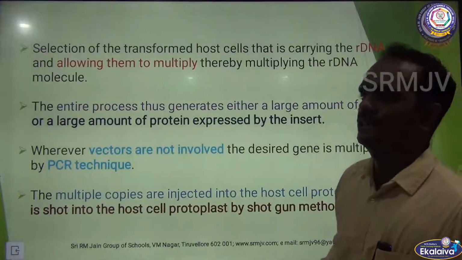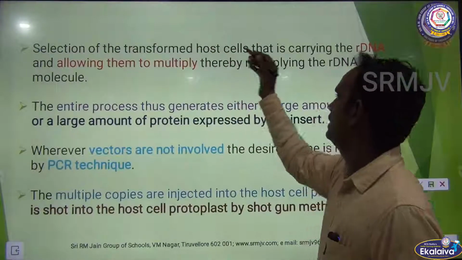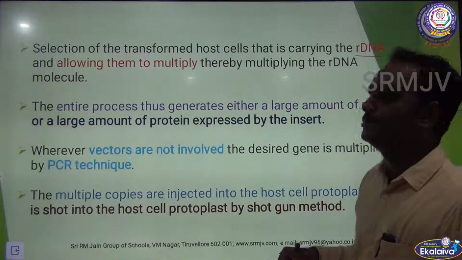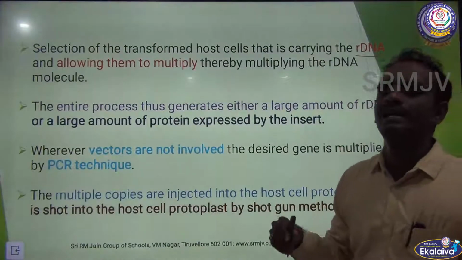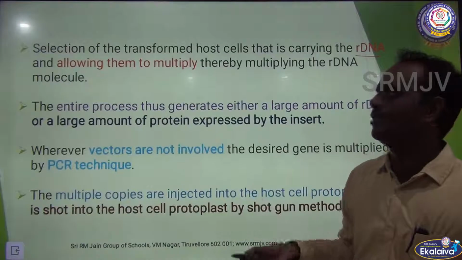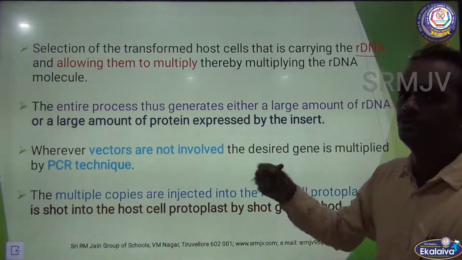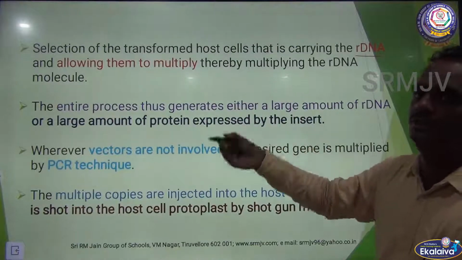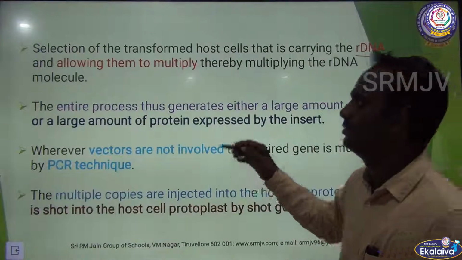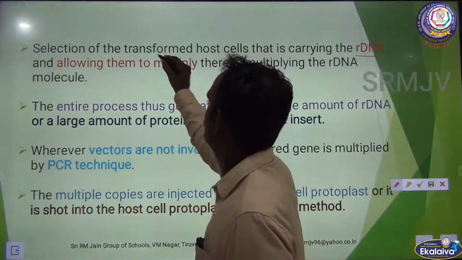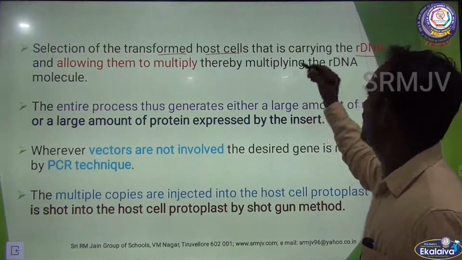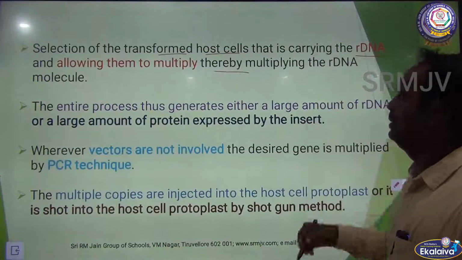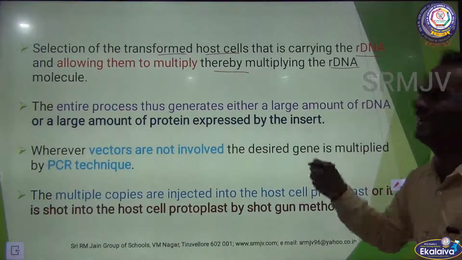Then selection of the transformed host cell that is carrying the rDNA and allowing them to multiply. Once the recombinant DNA is formed, it has to be injected or sent to the host cell. The multiplication of rDNA molecules takes place.